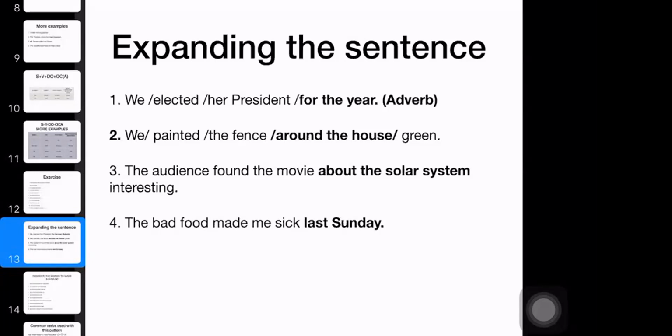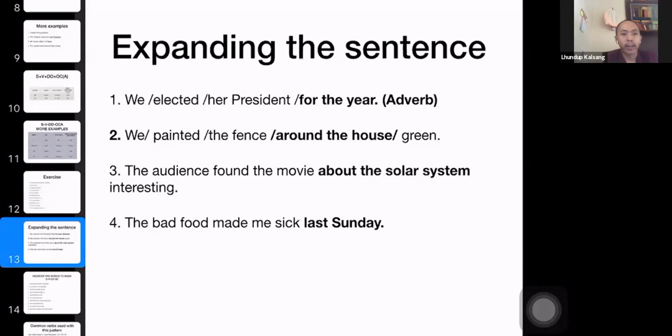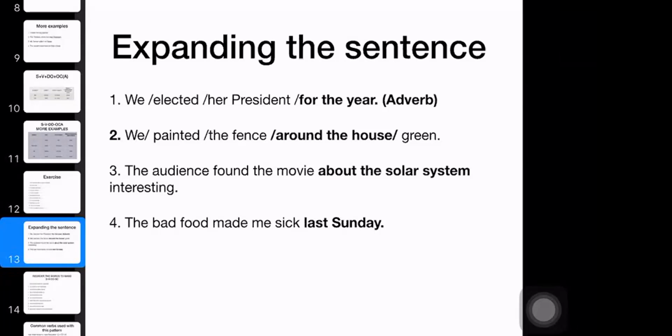We elected her president, pattern number 5. Now you can make it longer, put an adverb there. We elected her president for the year. We elected her president of what? Of the United States. We elected her president of the US for the year.